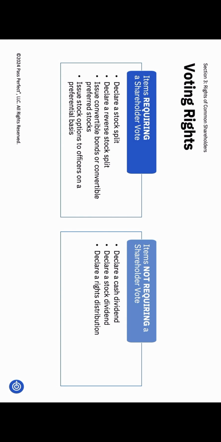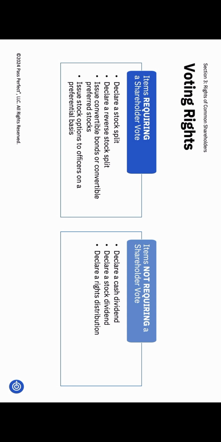But do shareholders get to vote on dividends? No, they don't. If they did, everyone would vote for the highest possible dividend, and the company wouldn't survive. So shareholders do not vote on dividends. However, shareholders do vote on stock splits, reverse splits, and the issuance of more shares. For example, if a company wants to issue convertible bonds or convertible preferred stock, which can be converted into common stock, it could dilute your position as a shareholder. You get to vote on this before it happens.